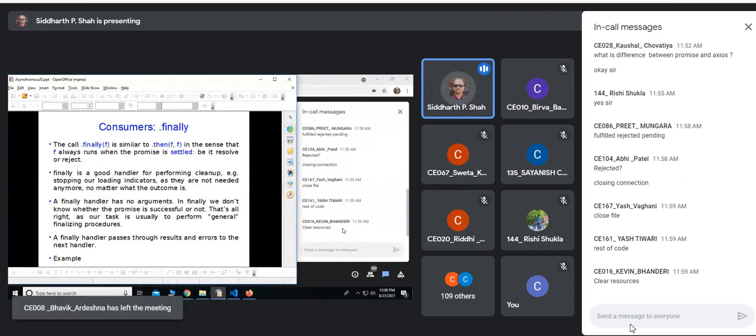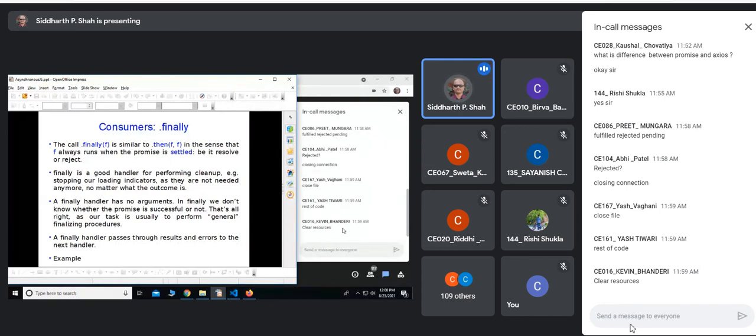A finally handler has no arguments. In finally, we don't know whether the promise is successful or not. That's all right, as our task is usually to perform general finalizing procedures, because normally in finally we don't put any job which depends on whether the promise is fulfilled or rejected. There we put something which is generalized. A finally handler passes through results and errors to the next handler.